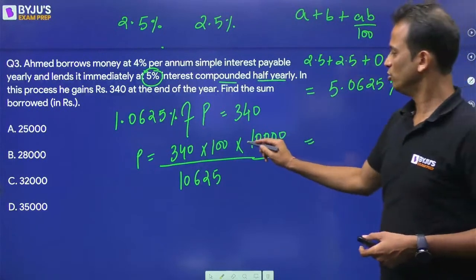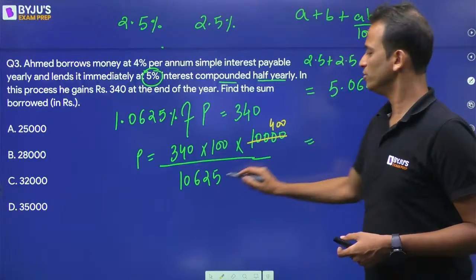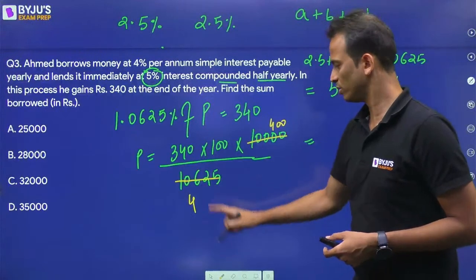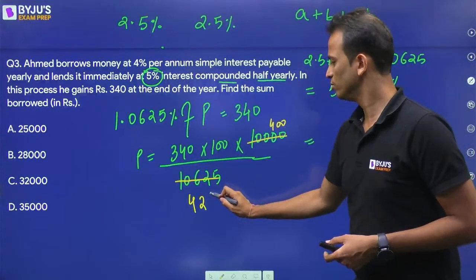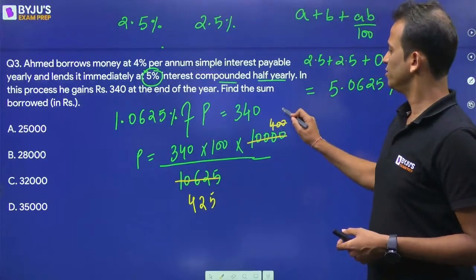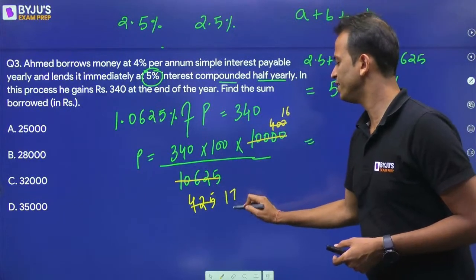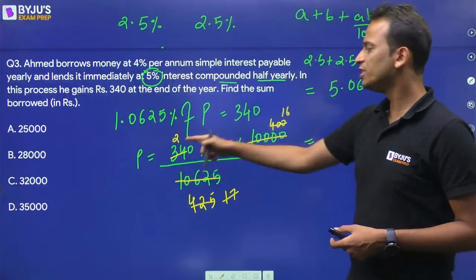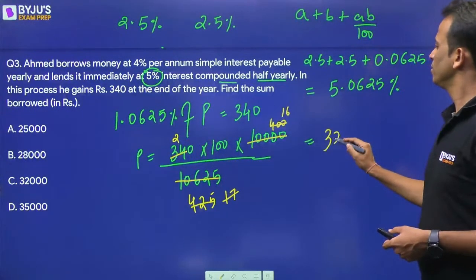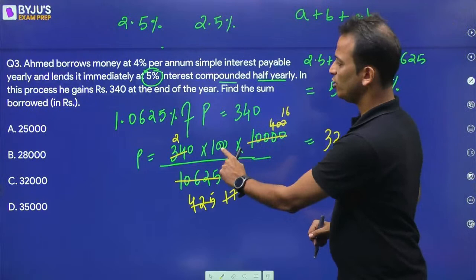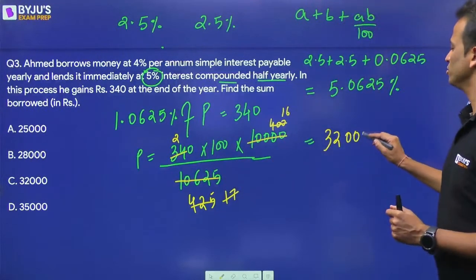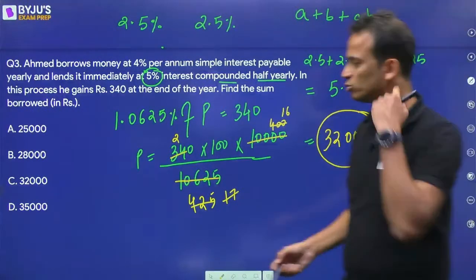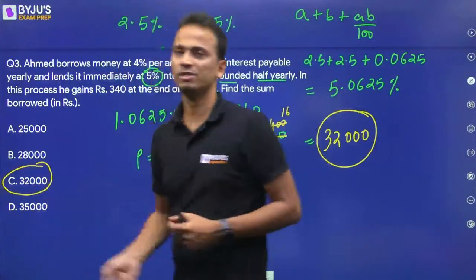Okay, so 400 and here 425. Then this will be 16 and this will be 17. 17 and 34 will get cancelled. 2. So 16 into 2 is 32. And how many zeros are left? 1, 2, 3. 1, 2, 3. So 32,000. Option C should be the correct answer for this question.